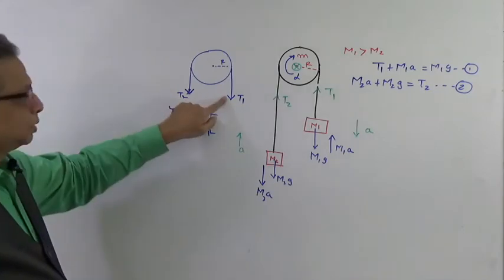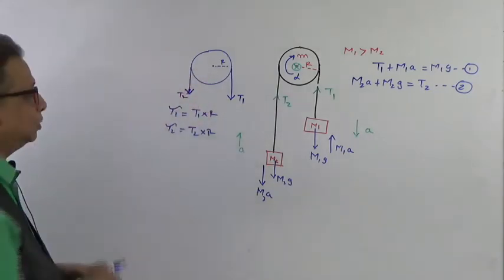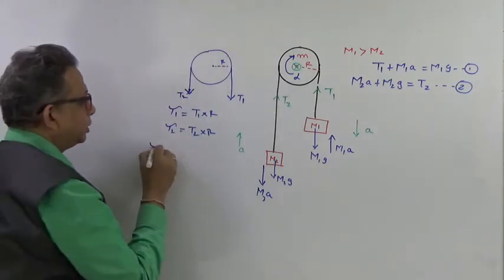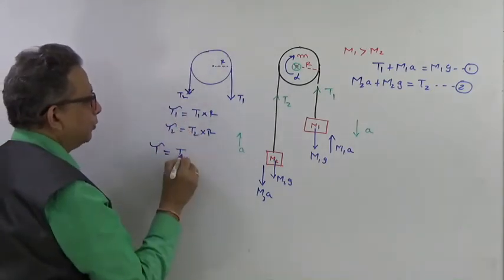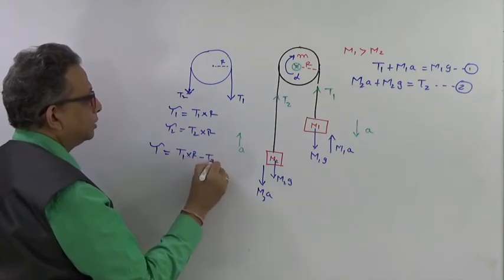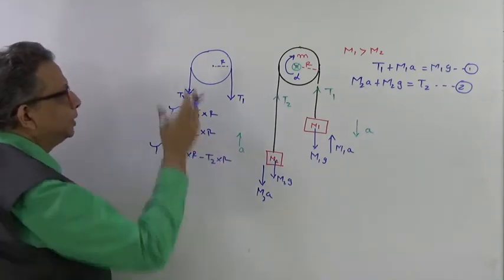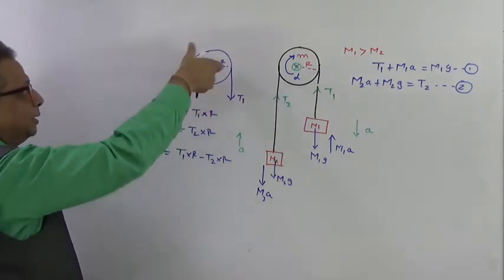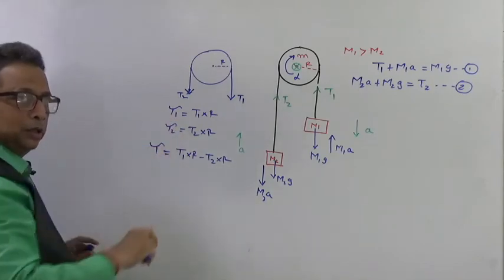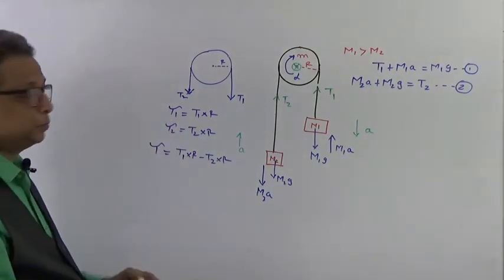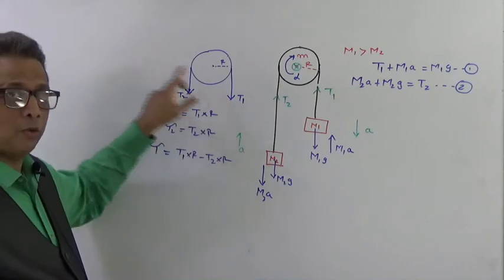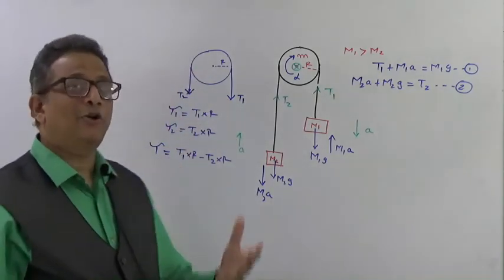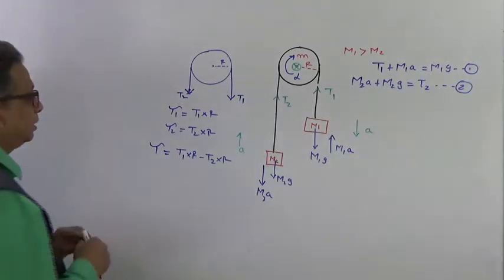Is both the torque helping it to accelerate? No, this is accelerating and this torque is trying to decelerate. So the resultant torque T would be this powerful torque T1 into R minus this weak torque T2 into R, which is trying to pull it in the other direction. This is making it turn clockwise, and this is pulling it anti-clockwise, and still the pulley is rotating, which means this is a powerful torque which is overcoming this torque. Right? So the pulley is rotating with a resultant torque.